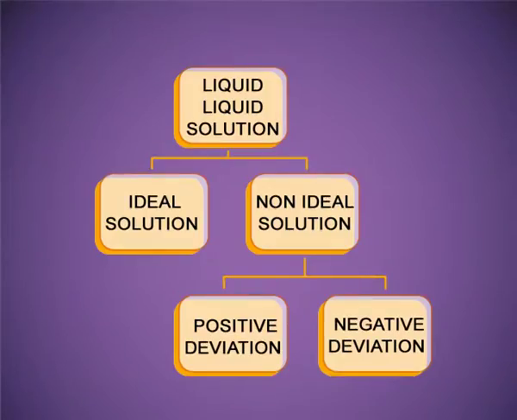Dear children, in the previous class, we have studied Raoult's law. Raoult's law states that the partial vapor pressure of each component is directly proportional to its mole fraction. That is, the partial vapor pressure and mole fraction are directly related. Now, liquid-liquid solutions are classified into two types, ideal and non-ideal solutions, depending upon whether they obey Raoult's law or they do not.